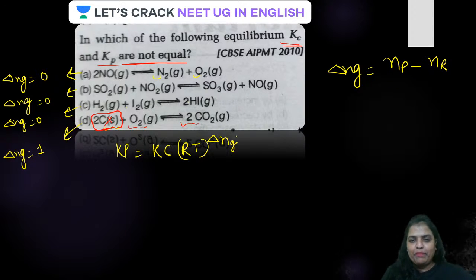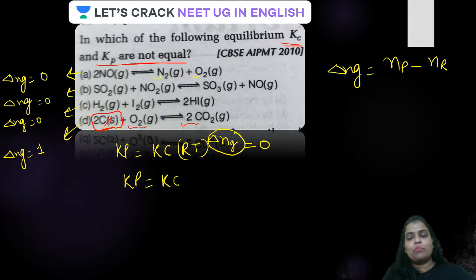So remember that whenever delta n g is equal to 0, Kp is going to be equal to Kc, because RT raised to the power 0, anything raised to the power 0 is what? 1. Any number raised to the power 0 is 1.